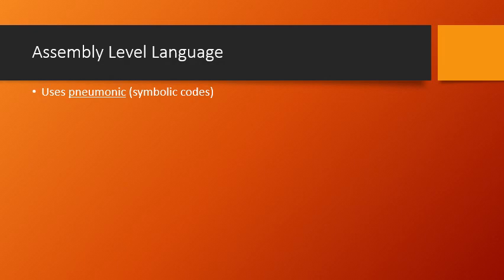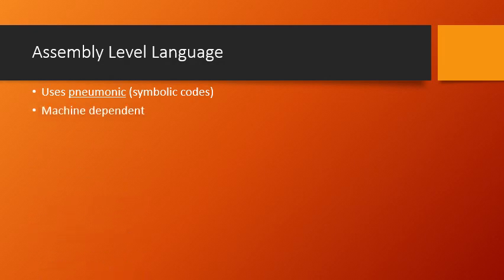M-N-E-M-O-N-I-C, mnemonic. Okay, so mnemonics are basically the symbolic codes. We represent a certain operation or a certain type of process by a particular keyword. We call it a mnemonic. I will give you certain examples here. You may get to see.